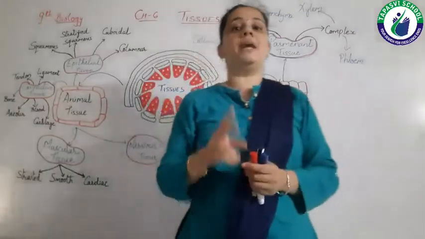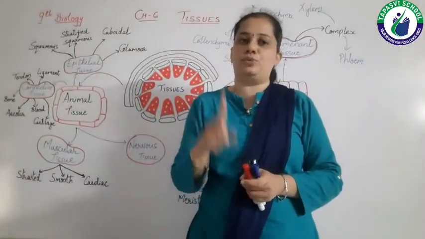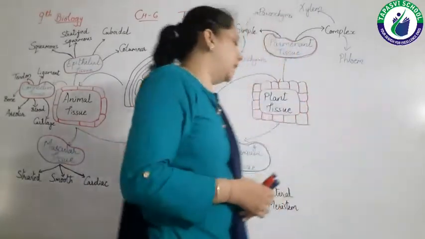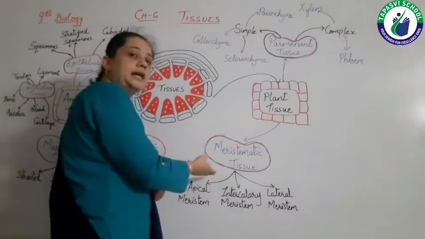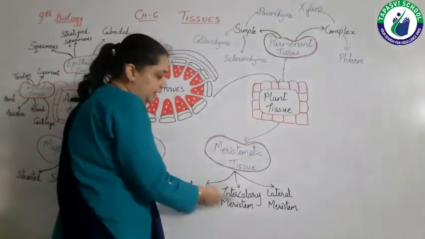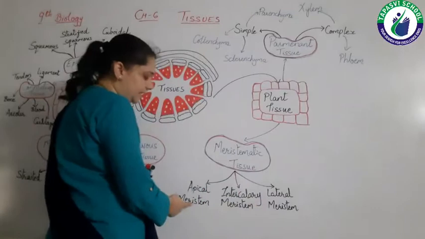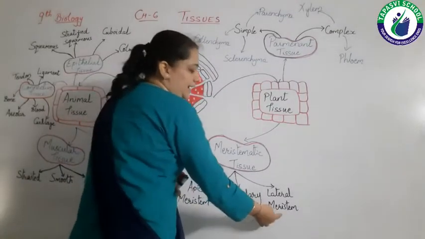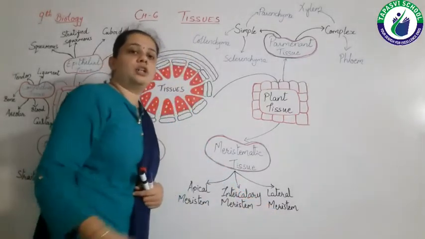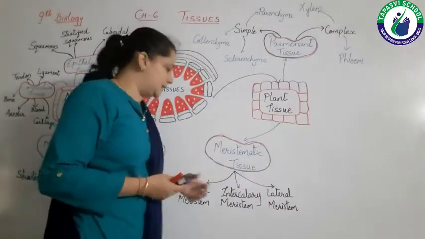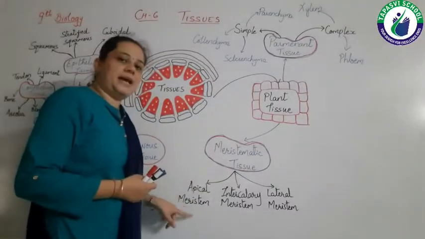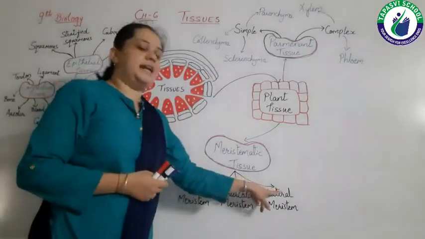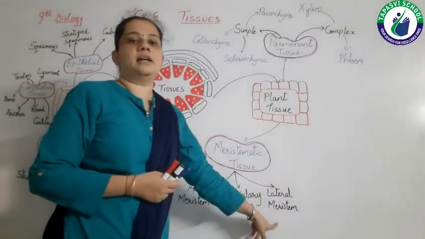Meristematic tissue is again divided into three different types: apical meristem, intercalary meristem and lateral meristem. You can also say apical meristematic tissue, intercalary meristematic tissue and lateral meristematic tissue.